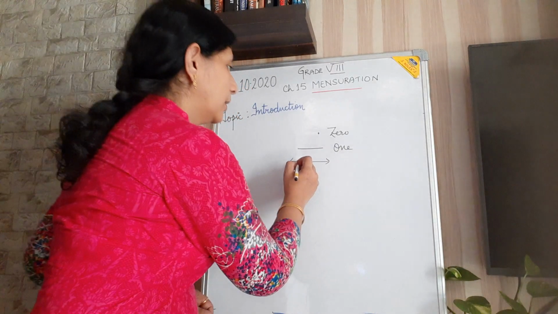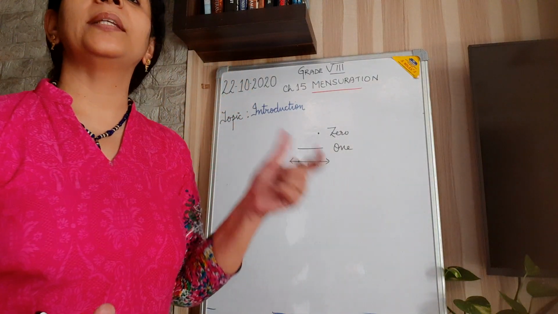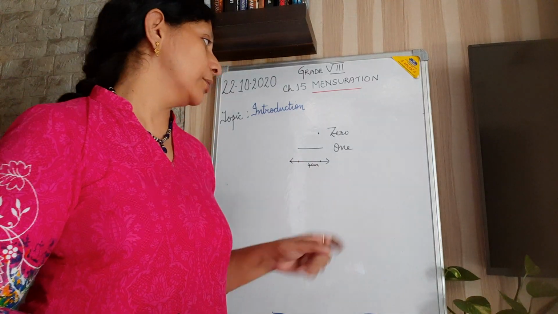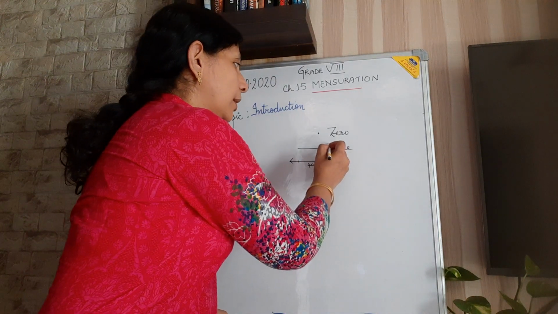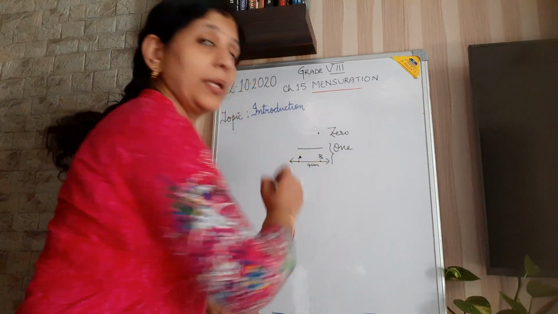So here I am marking 2 points. 4 centimeter means it has got only the length. So either height or whatever you call it. So this is one-dimensional. Here on the line I have marked A and B.